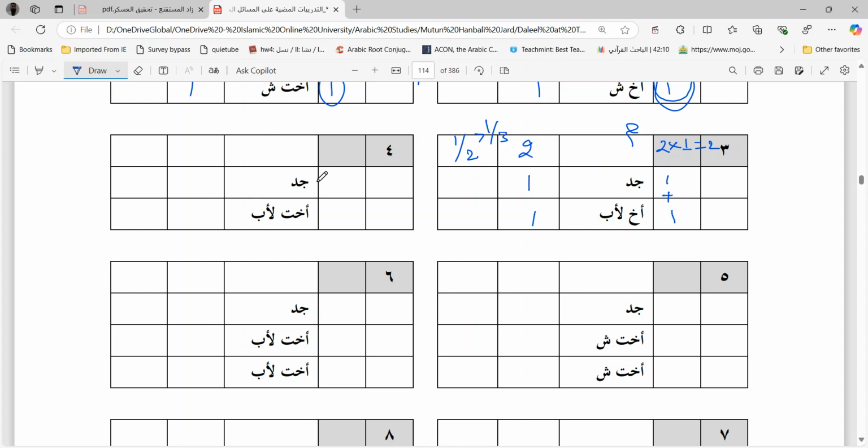Here also you will do the same. I will not solve it completely. This is 2, this is 1. Same, 2 by 3. Total parts 3. 2 to the grandfather, 1 to the sister.